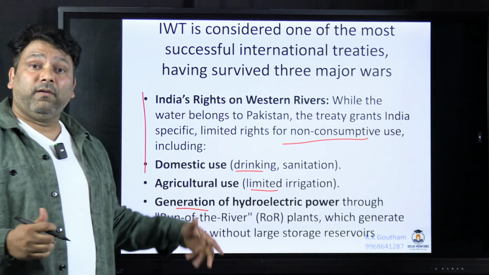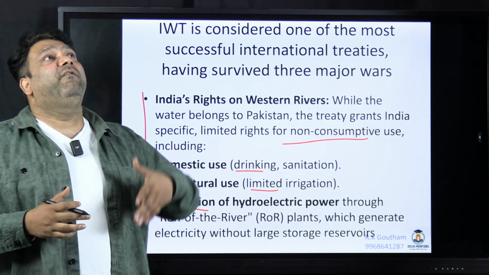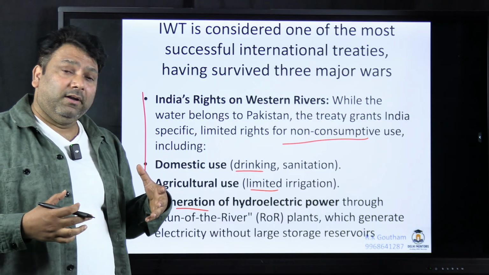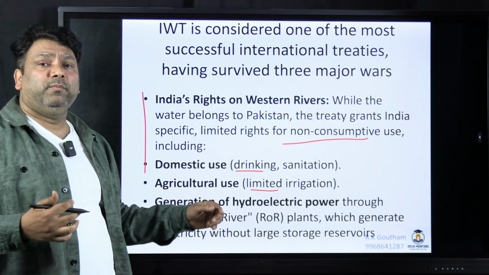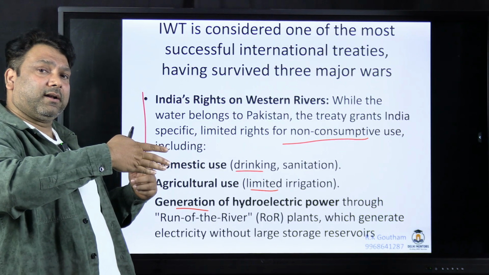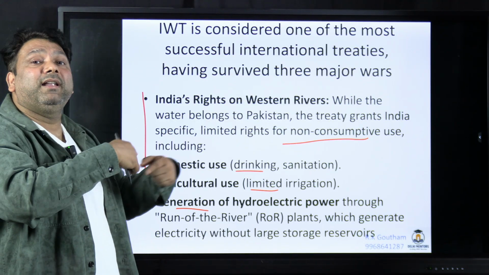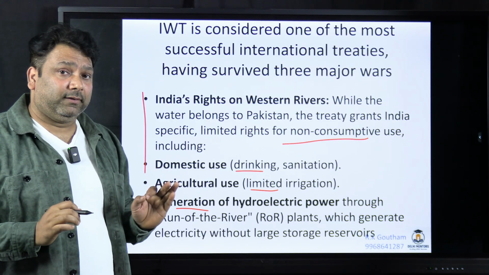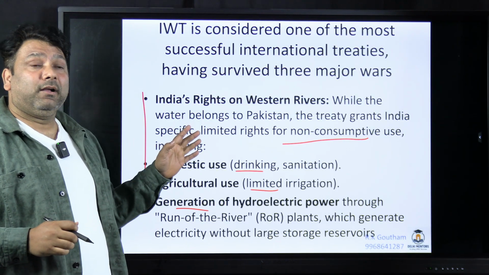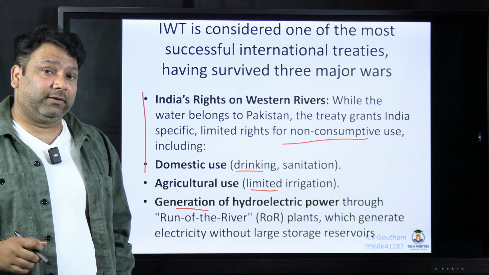For generation of hydroelectric power, you should not build very big dams and should not store a very large amount of water. So all the HEPs should be run of the river projects. If water is running, you can put a turbine on running water and produce electricity, but you cannot do it by storing, because India does not have that right on western rivers.